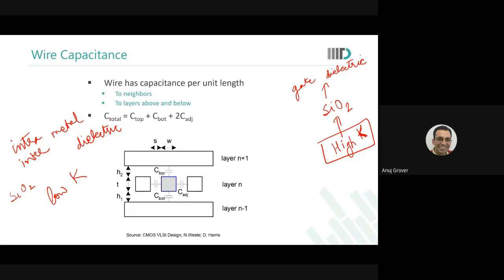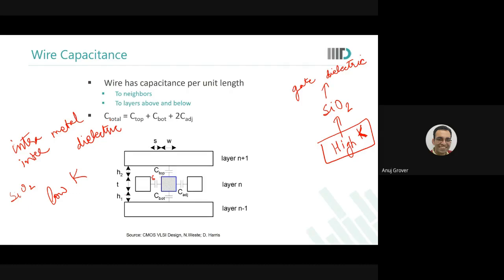So you put air bubbles inside your intrametal and intermetal dielectric, and the way you grow these dielectrics is slightly different. Therefore, if you extract capacitances, even though H1 and H2 spacing is different from the minimum spacing S between two wires, you will see that in advanced technologies, intrametal capacitances are more worrisome than intermetal capacitances.